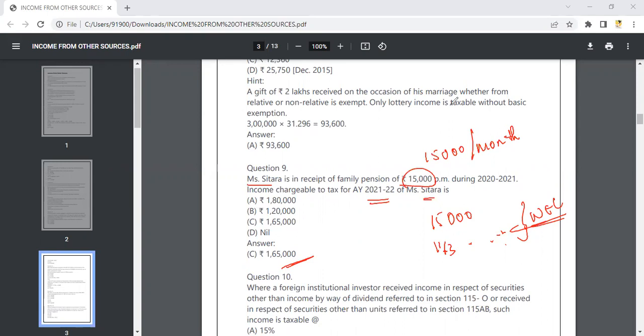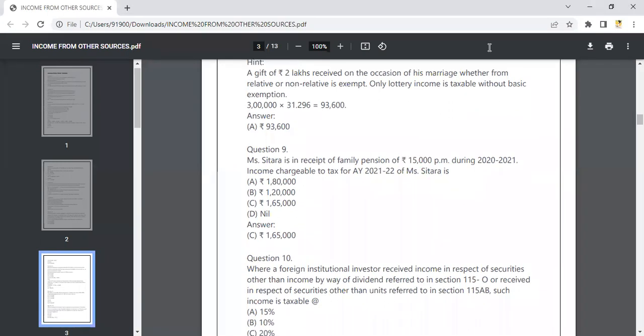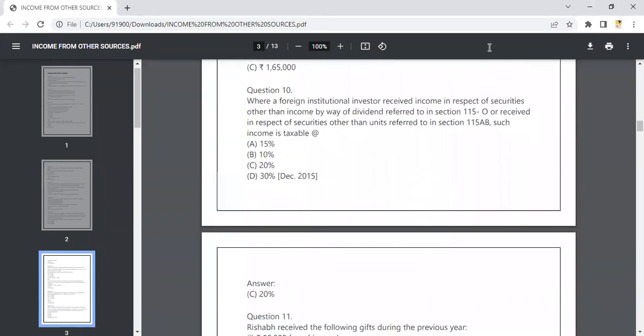Then coming to our last question, I'll go only with 10 questions. A foreign institutional investor received income in respect of securities other than income by way of dividend, with reference to section 115AD. Such income is taxable at 20%.